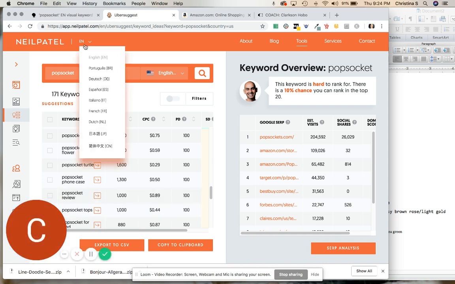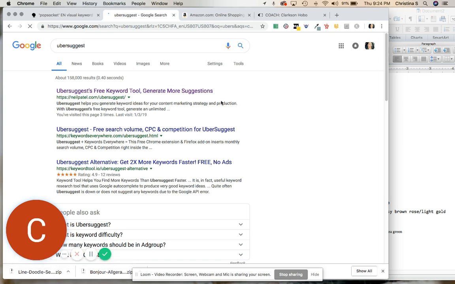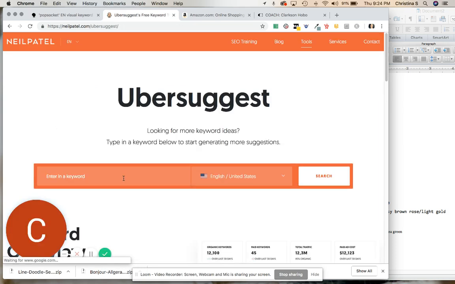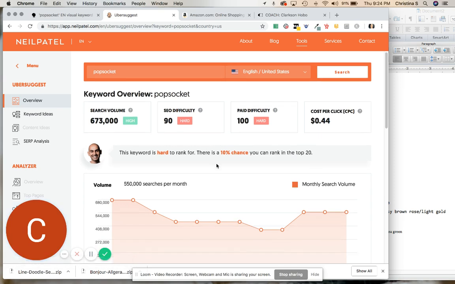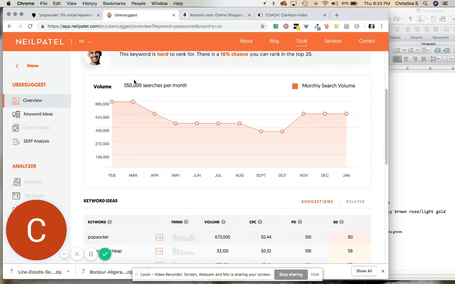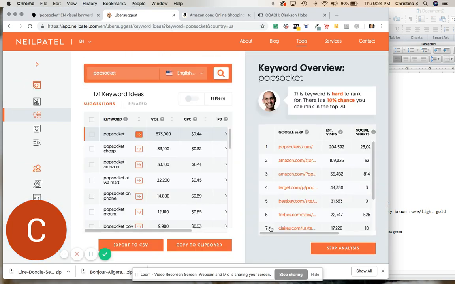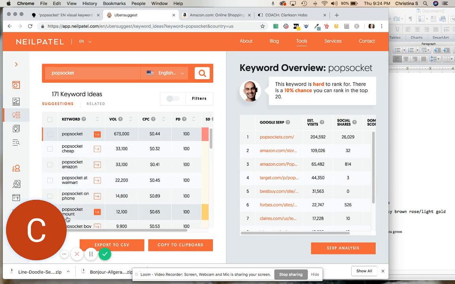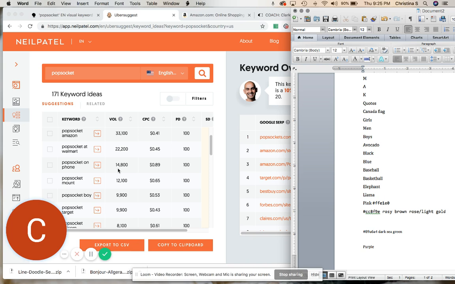Okay, so now that I've got some color ideas, the other thing I'm going to do is come over here. This is called Ubersuggest. If you just type that in and click on it, you can put a keyword in here. So I'll just use the general term Popsocket. It says there's a lot of searches per month. It gives you the top searches, but what I'm looking for is more detailed information. I want to look for anything that confirms what I saw on the other site.